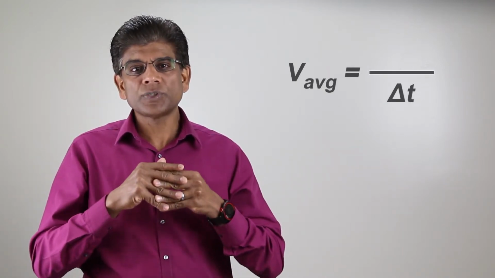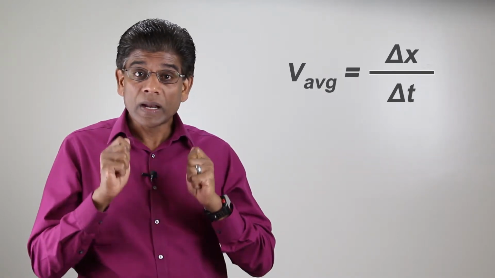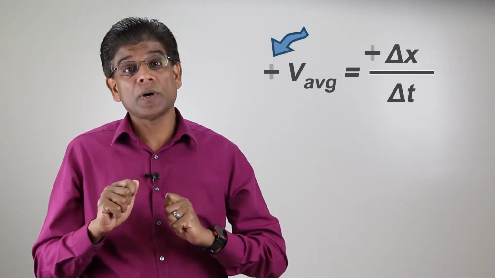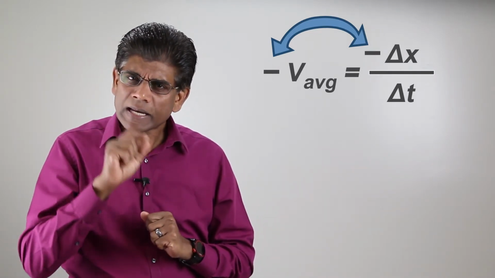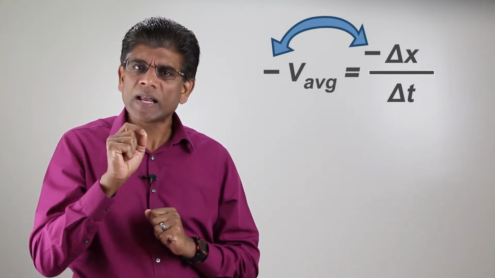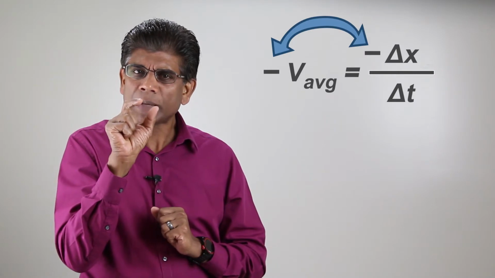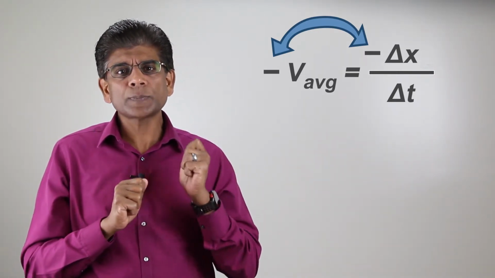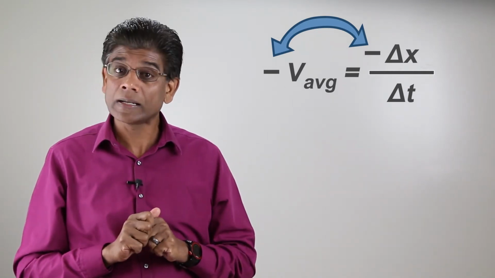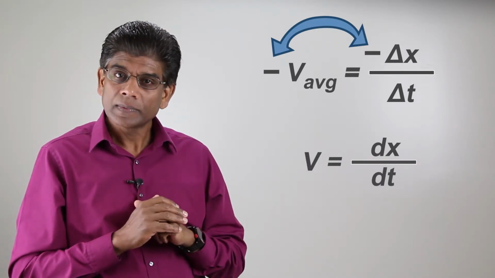Anyhow, now you know that the velocity is the time rate of change of the position coordinate x. The velocity is positive or negative depending upon whether the corresponding displacement is positive or negative. The instantaneous velocity, instead of average velocity, can be obtained by choosing shorter and shorter time intervals and correspondingly smaller displacement increments. Thus, the expression for velocity can be written using calculus as v is equal to dx over dt.